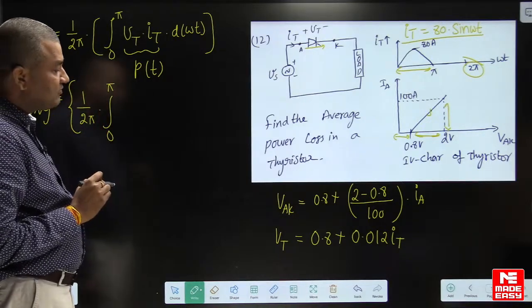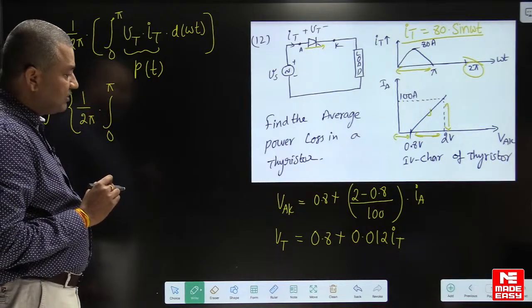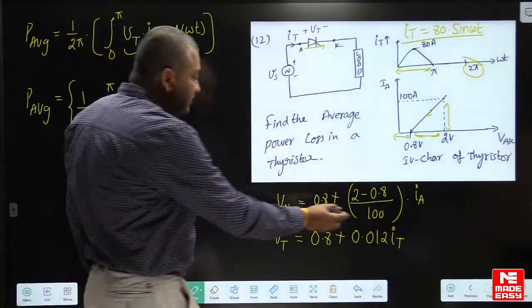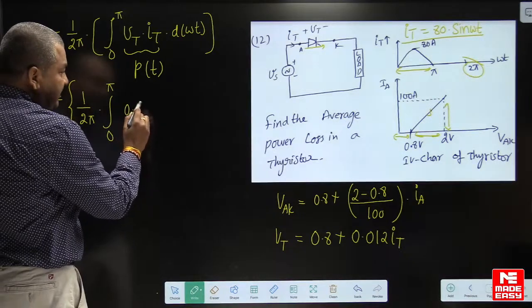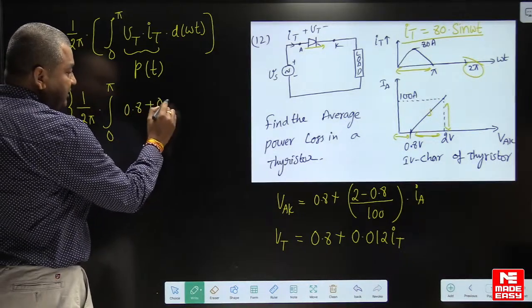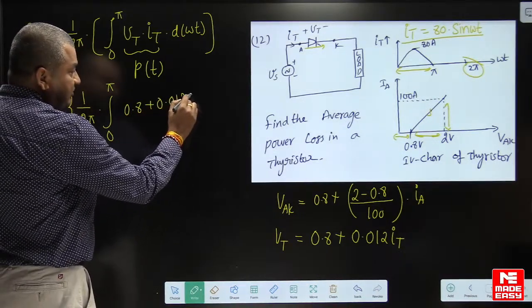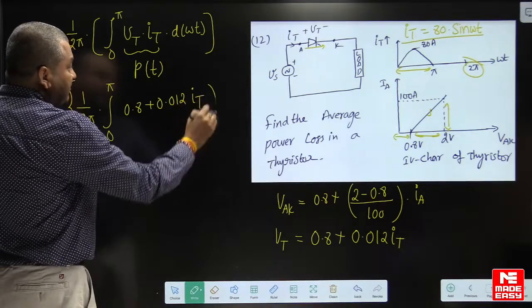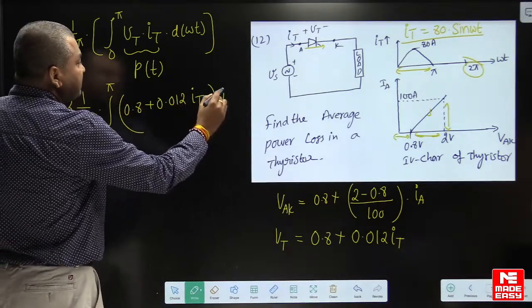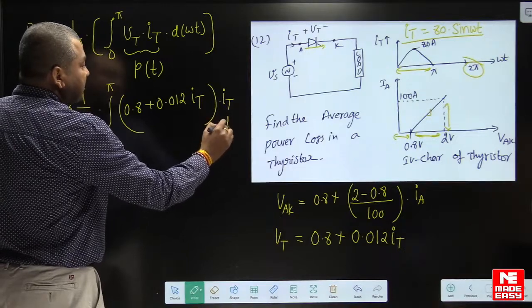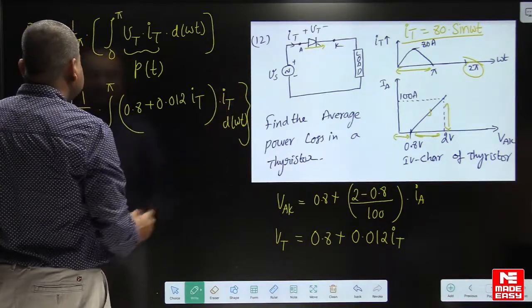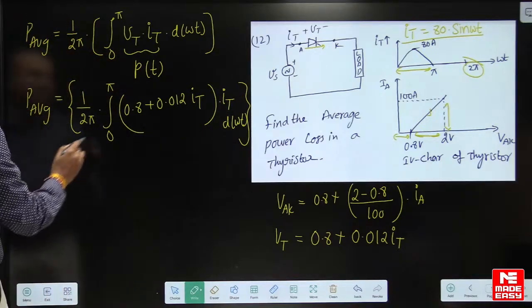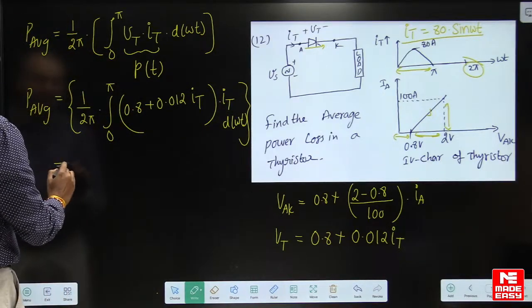During the interval 0 to pi, you can substitute the equation of thyristor current here. The voltage of the thyristor is 0.8 plus 0.012 into thyristor current, multiplied by thyristor current into d omega t. Simplify this by substituting the thyristor current formula.